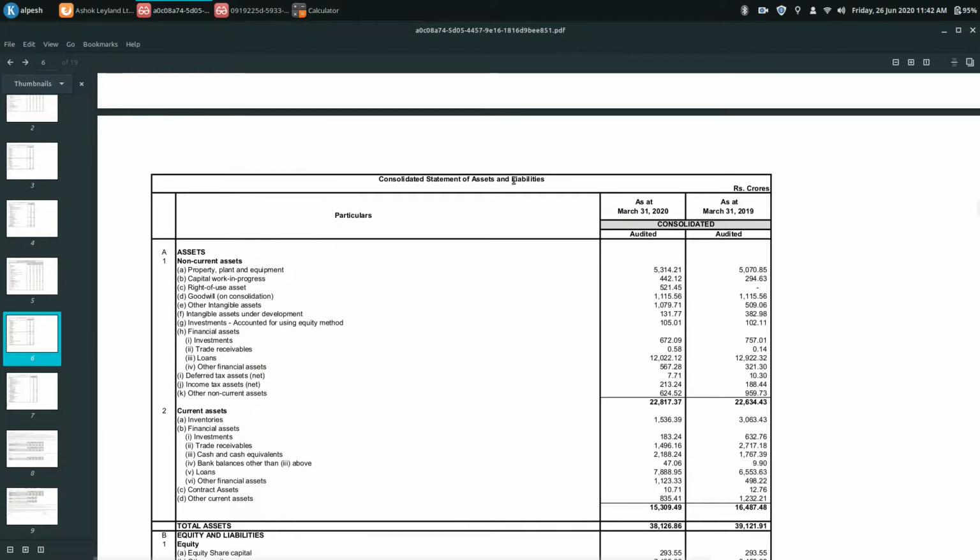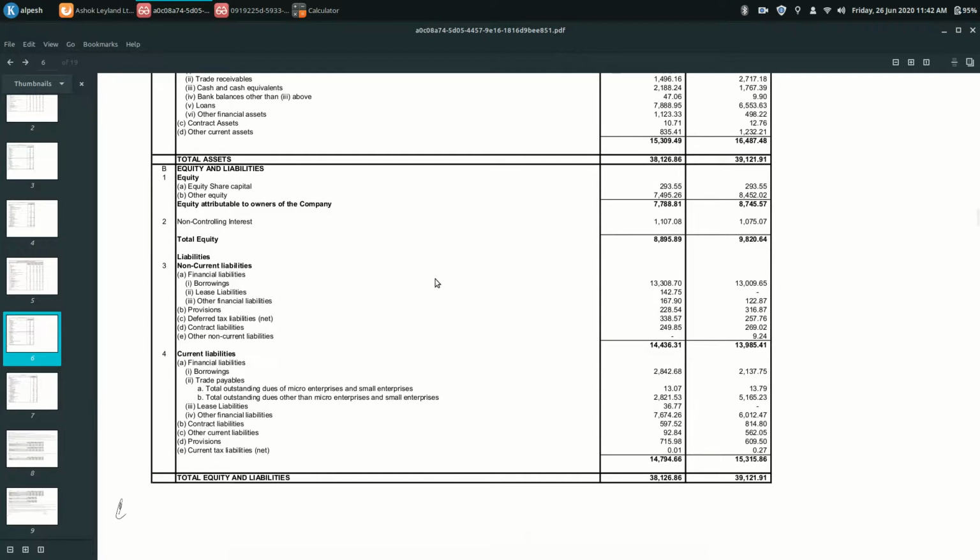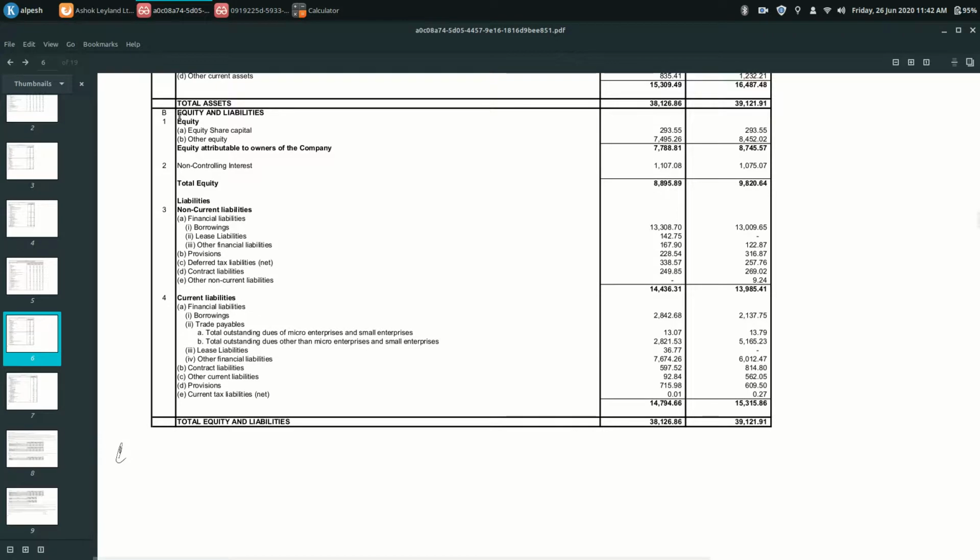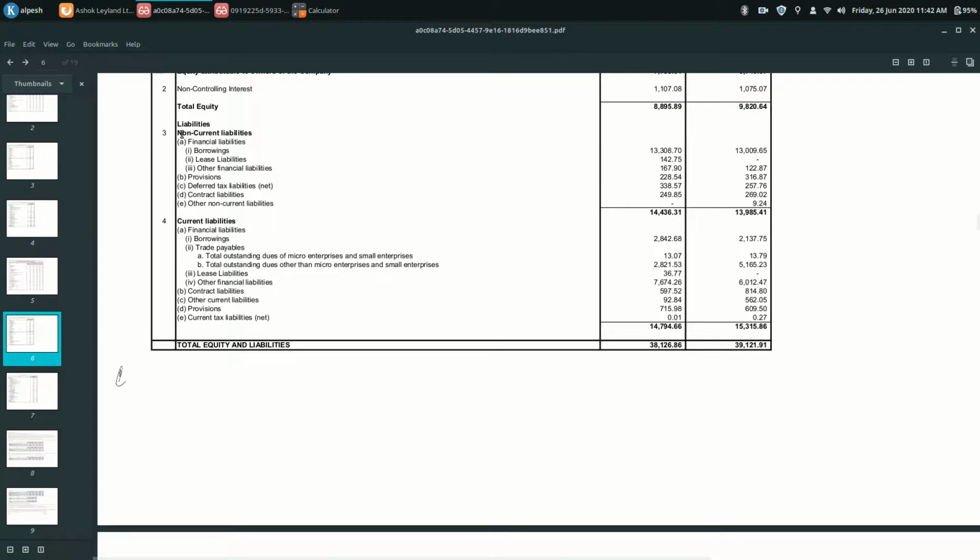So this is the consolidated statement, consolidated balance sheet, and here you scroll down in the equities and liabilities section. Non-current liabilities, which is also called long-term liabilities. The major part here is the borrowing, the debt, and if you look here, then the debt is 13,308 crore rupees. Sorry, I said 3,000 earlier. So it is 13,308 crore rupees. Let's zoom in here.